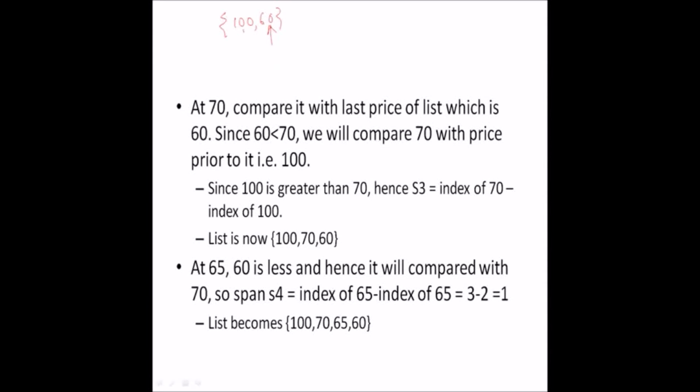Since 100 is greater than 70, the span of day 3 will be the index of 70, that is 2, minus the index of when the price was 100, that is 0, so S of 3 will be 2. The list now becomes 100, 70, 60. Remember that this is the sorted list in decreasing order.